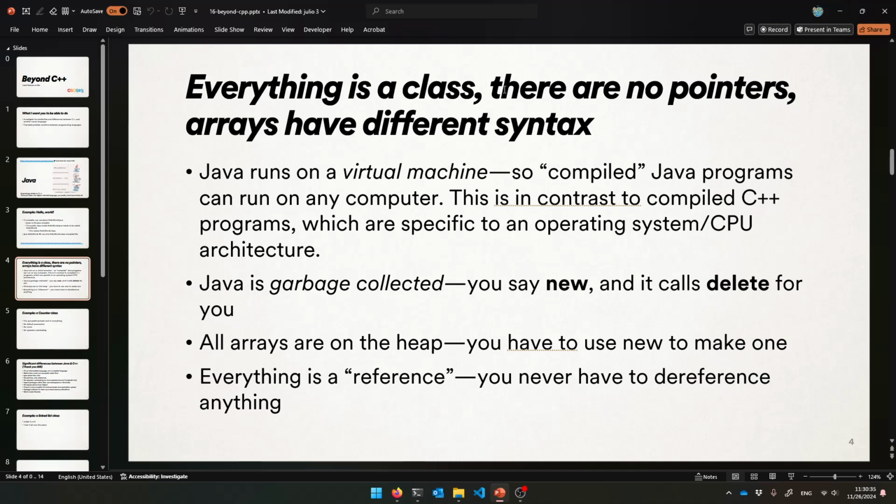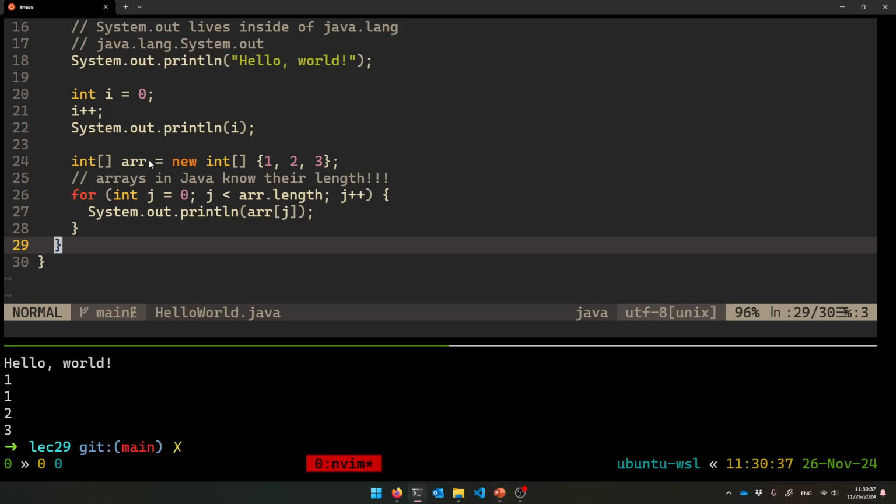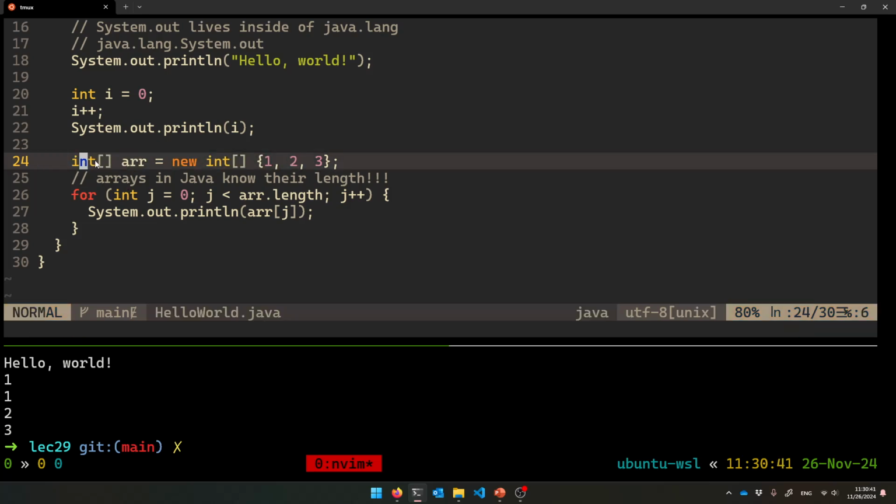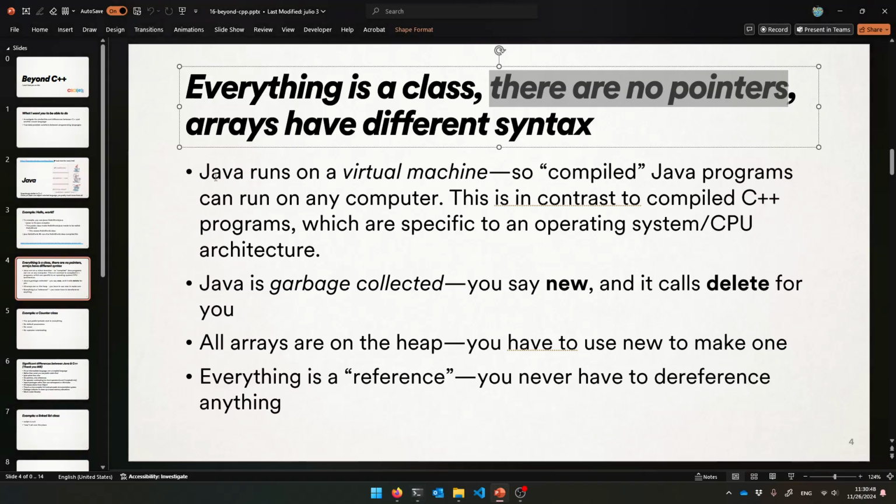So yeah, there's no pointers to anything. Also, notice how when I said new, I still call it an array. That's fine. There's no need for a star. There's no concept of a pointer in Java. They call them references, sadly. I'll get to that. So yeah, arrays look a little bit different as well.